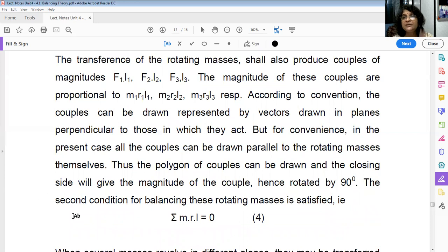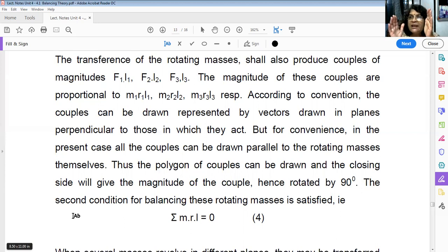Now, what's the meaning of this one? See, couple is acting either clockwise or anti-clockwise. Okay, so when I keep my right hand in the direction of couple, suppose it is an anti-clockwise couple, I have to hold my fingers in the direction of acting couple, and my thumb will indicate the vector direction. Okay, now see, if I imagine this is the shaft and this is a reference plane and this is the unbalanced mass.